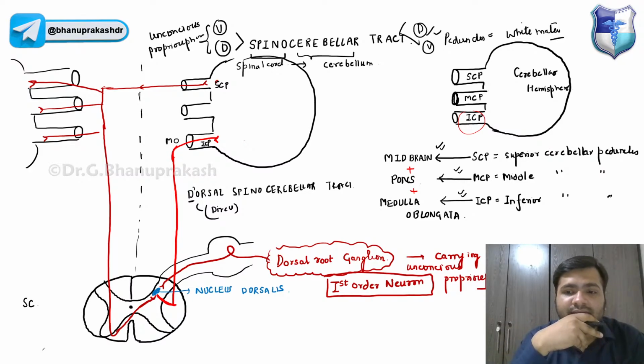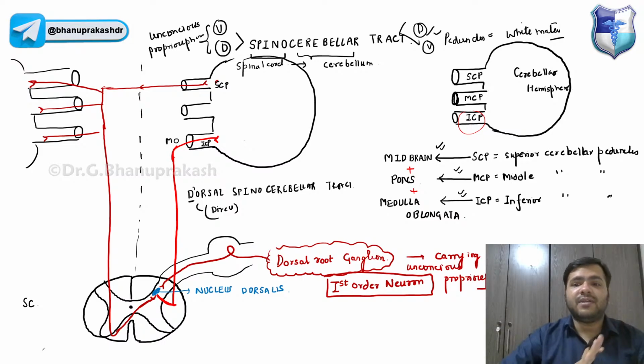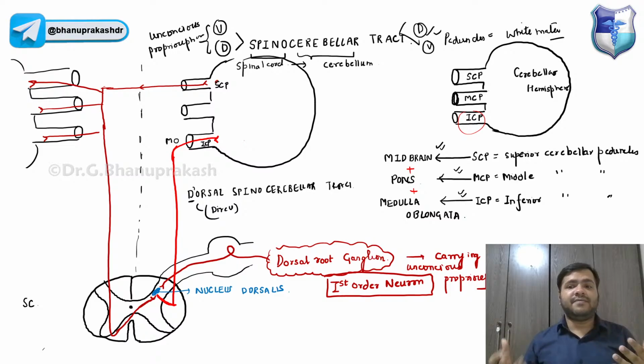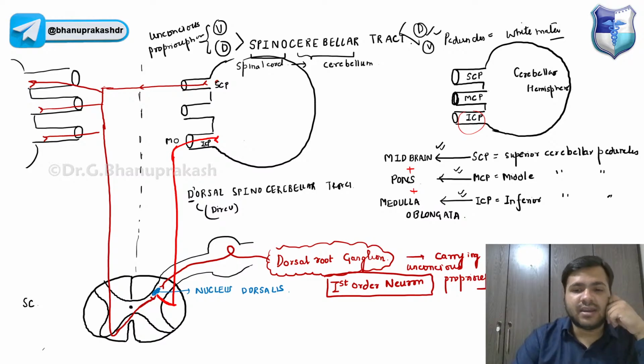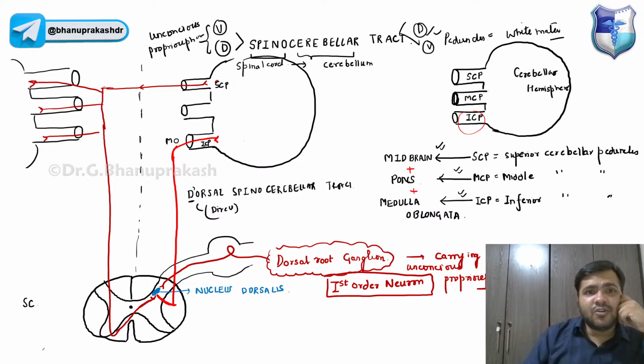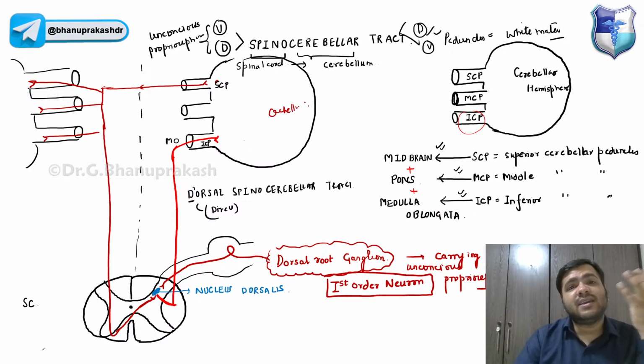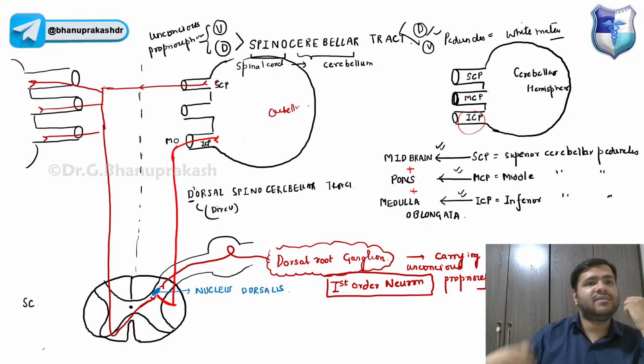You already know this part of the cerebellum is responsible for the coordination of movements, guys, right? The right cerebrum controls the left side of the body, and the left controls the right side of the body because of our pyramidal decussation. But the cerebellum basically controls the ipsilateral body only, the same side of the body.